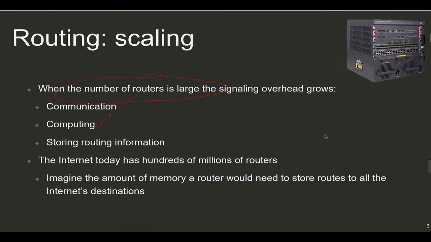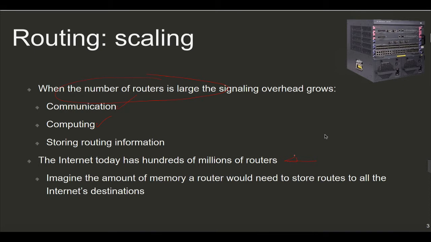Additionally, you will need lots of memory to store all the routing information from all the different routers in your network. And if you consider today that the internet has hundreds of millions of routers, it would be impossible to run the same protocols as distance vector and link state use in a very large network.